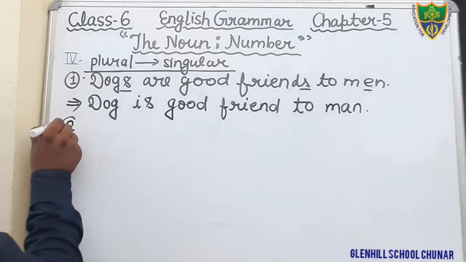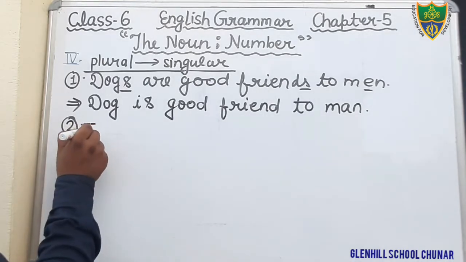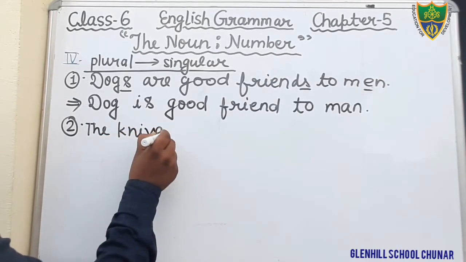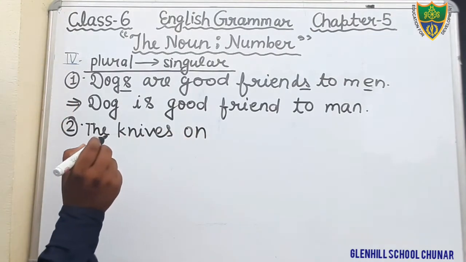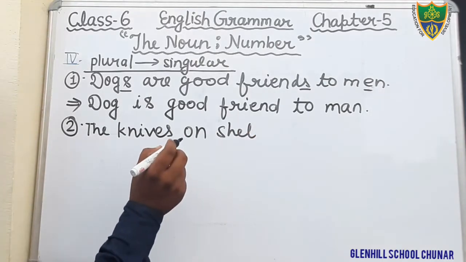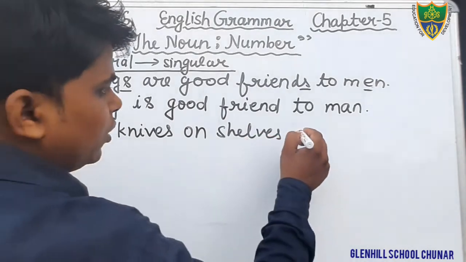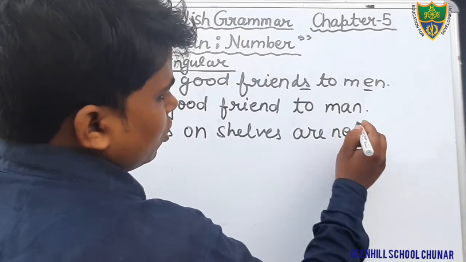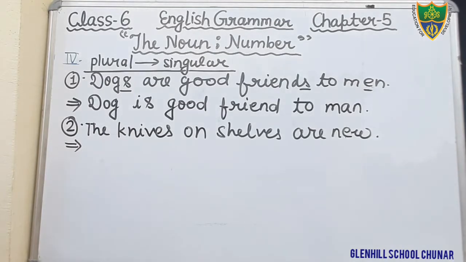Second question. Now we will see the second question. What is the second question? The knives on the shelves are new. You can see here the knives, it is written in plural. The shelves, that is also given in plural. Are new. This is your sentence. You have to make this sentence into singular.